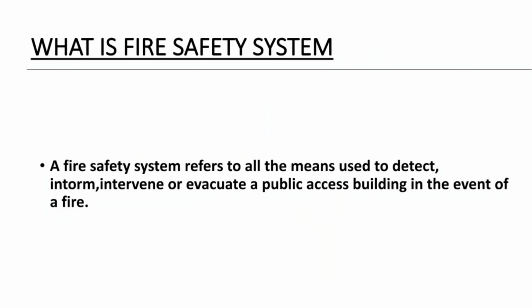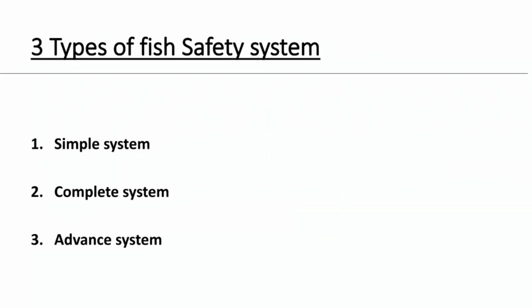Let's go to our next slide, and in this we are going to see the three types of fire safety systems. Those are: first one is simple system, the second one is complex system, and the third one is advanced system. We will go one by one and understand these three systems, what are the differences between them and what are the advantages and disadvantages of these systems. First we will look at the simple system.